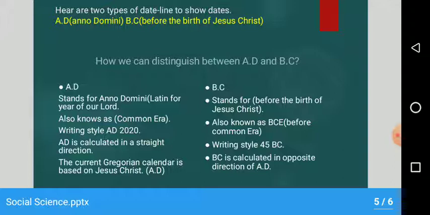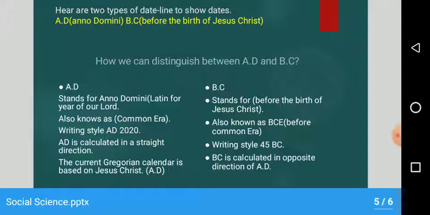AD stands for Anno Domini, Latin for Year of Our Lord, also known as Common Era, writing style AD 2020. AD is calculated in a straight direction. The current Gregorian calendar is based on Jesus Christ, AD.